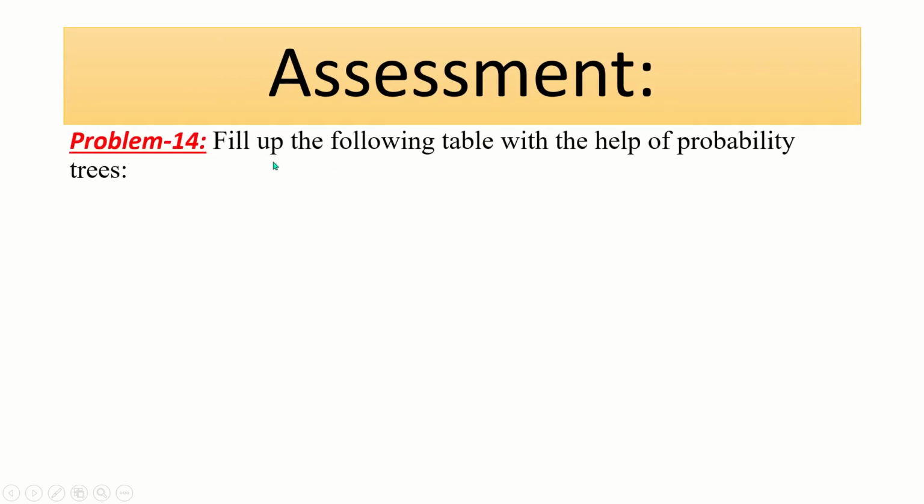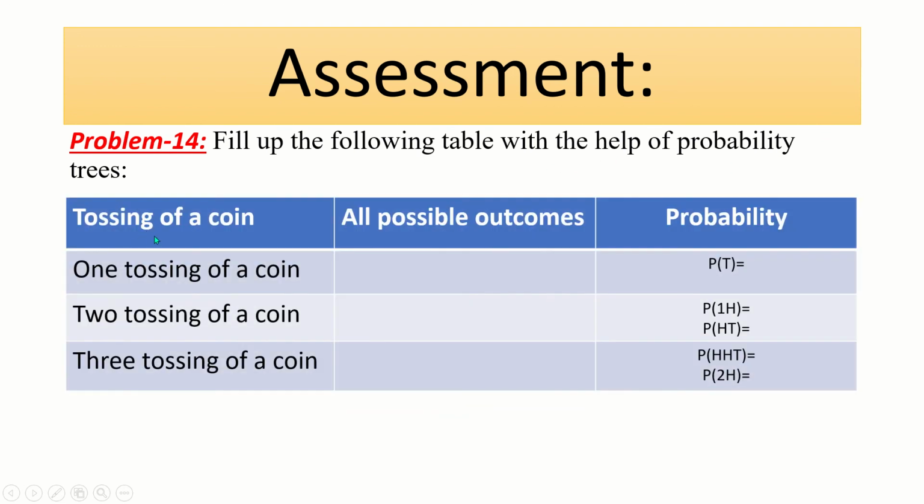Problem number 14. Fill up the following table with the help of probability trees. Tossing of a coin, all possible outcomes, probability. For one tossing of a coin, you have to find all possible outcomes. For two tossings, find the total number of outcomes. For three tossings, find the total number of outcomes. For tossing 1 time, you have to draw a tree. For 2 times, draw a tree diagram. For 3 times, draw a tree diagram.